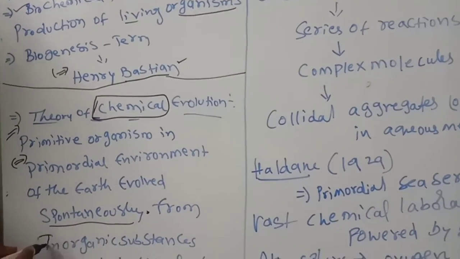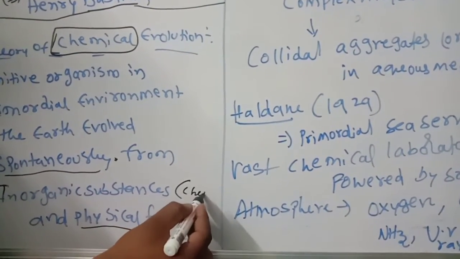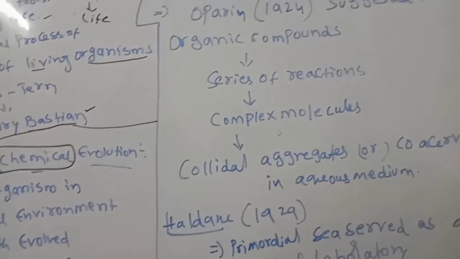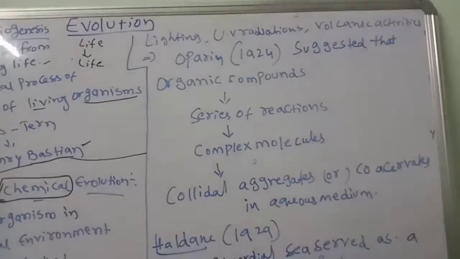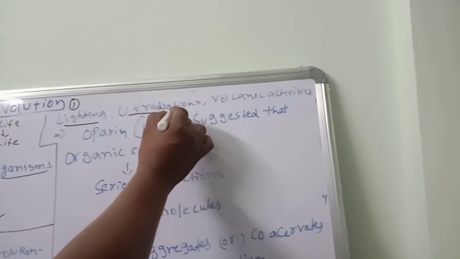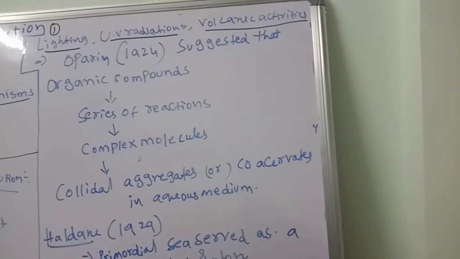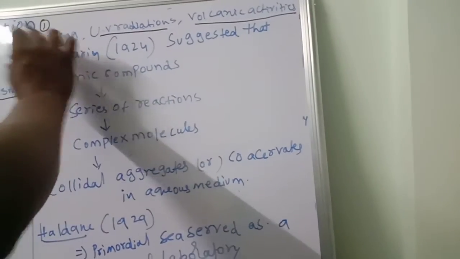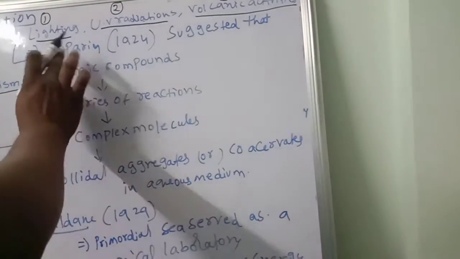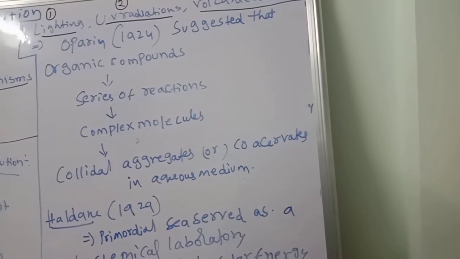Here the claim mentions inorganic substances and physical forces. Inorganic substances means simply chemicals, like ammonia and methane. What are the physical forces helpful at that time? First one is lightning. Then UV radiation and volcanic activities. Not only inorganic substances, but also some physical forces like lightning, UV radiation and volcanic activities. All these are helpful. Together, inorganic substances and physical forces form which one?